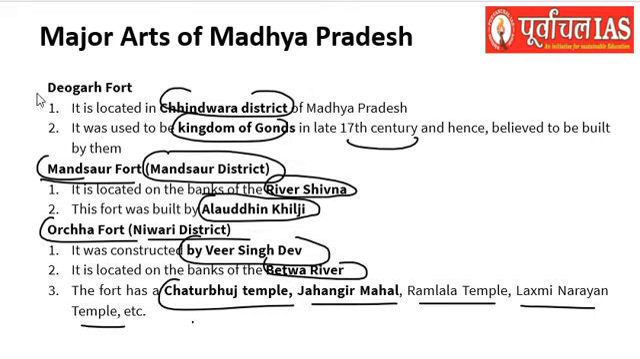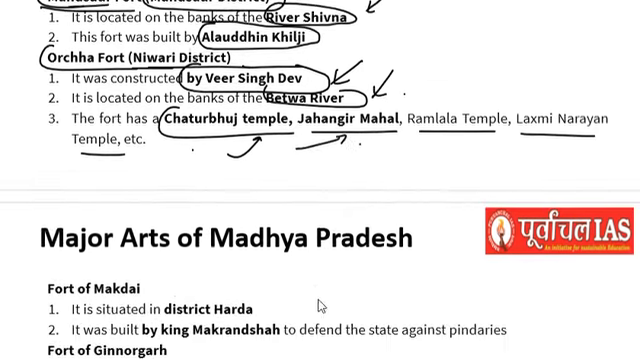Okay, so we have seen Deogarh Fort, which is in the Chhindwara district. It was used by the kingdom of Gonds in the 17th century, and it is believed that they built it also. So Mansour Fort in the Mansour district near river Shivna, built by Alauddin Khilji. Then the Orcha Fort of Nibadi district, built by Veer Singh Dev near the Betwa river. Chaturbhuj temple and Jahangir Mahal, all of these are famous there.